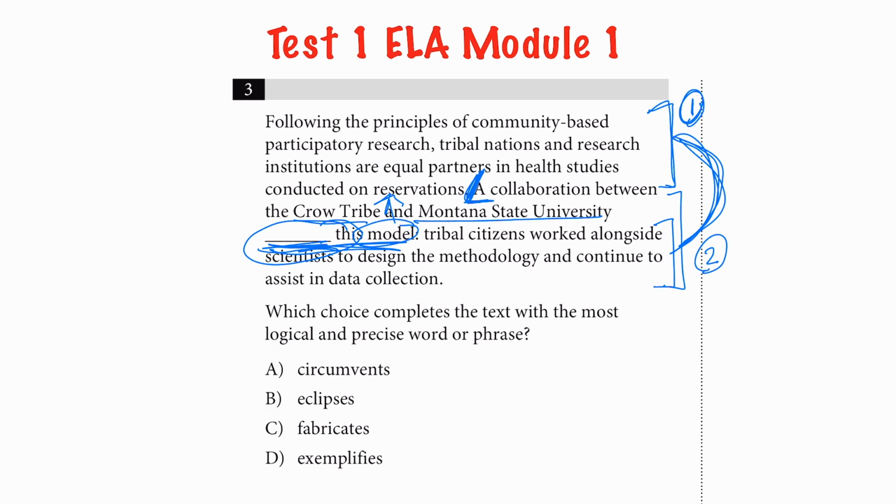Following the principles of community-based participatory research, tribal nations and research institutions, these are the two players here, are equal partners in health studies. A collaboration between, here's the tribal nation, here's the university, blank this model. Tribal citizens worked alongside scientists to design it. So they're working alongside each other.